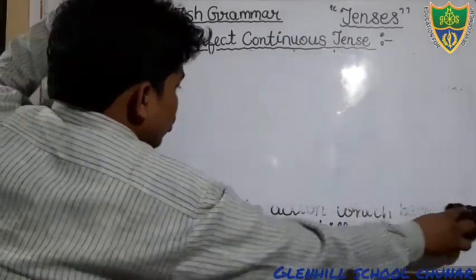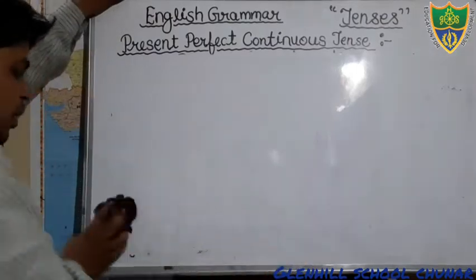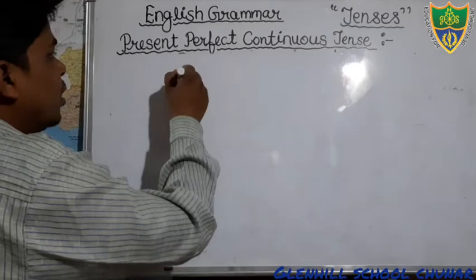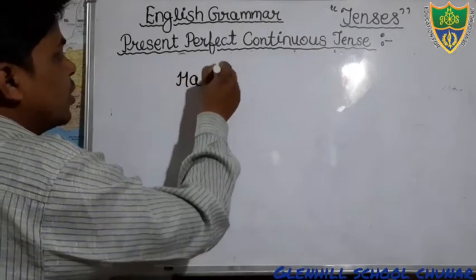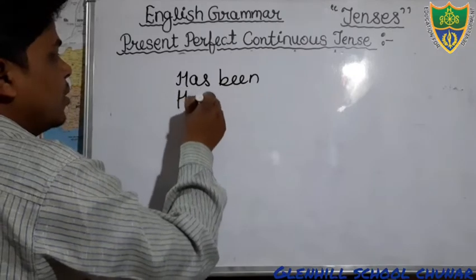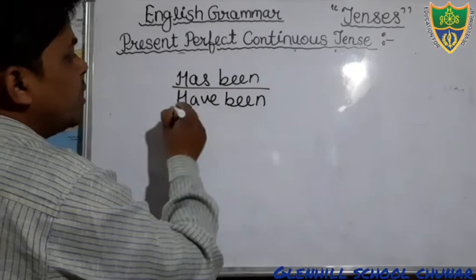Dear students, you should know that in this tense we use two helping verbs, that we will discuss right now. Just see here, no need to write, just keep it in your mind. There are two helping verbs that we use, has been and have been.